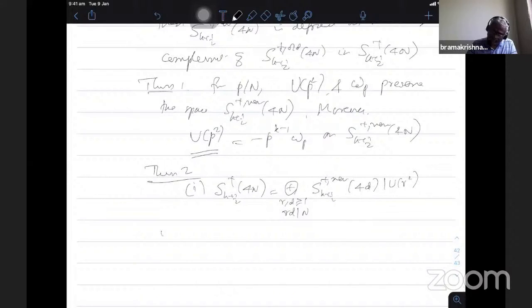Second one is the space S_k^+ of Γ_0(4N).